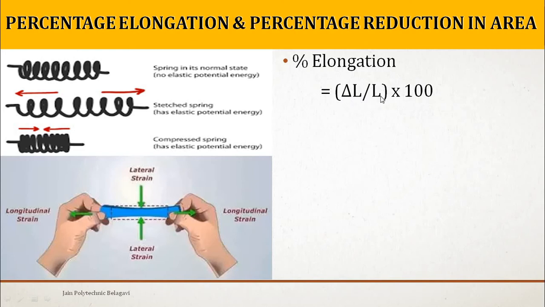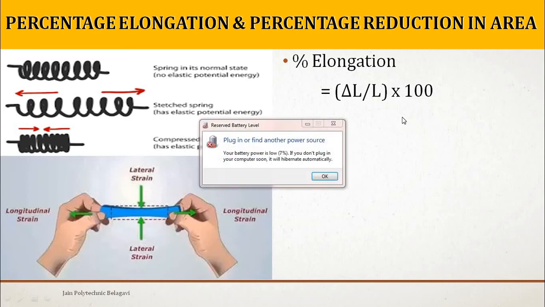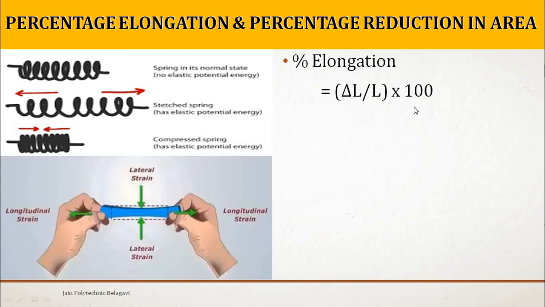This capital L is given for the original length, that is nothing but the original spring length here. So delta L divided by L, into 100, because we want a percentage. To calculate the percentage we need to multiply by 100. So it is given as percentage elongation. Next we come to another figure given below.